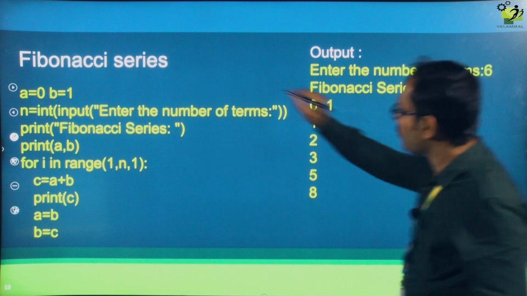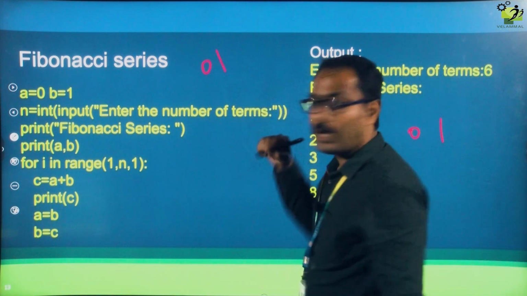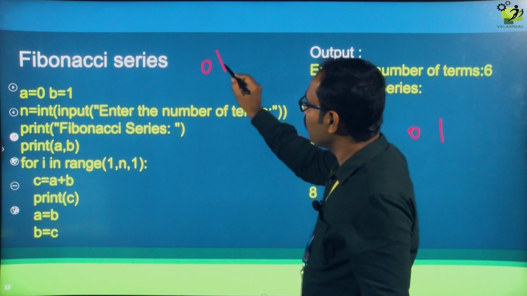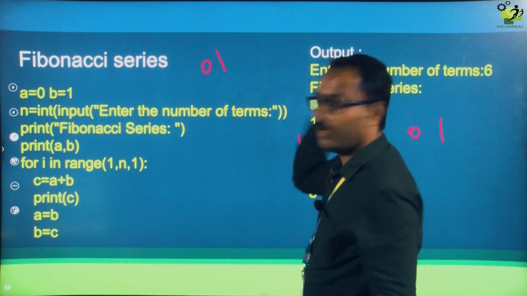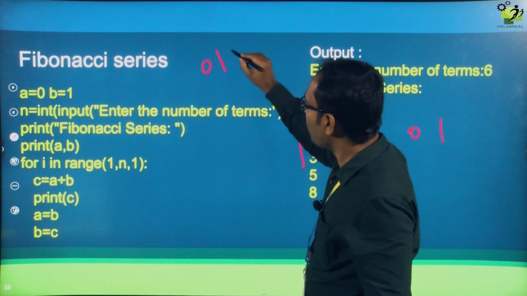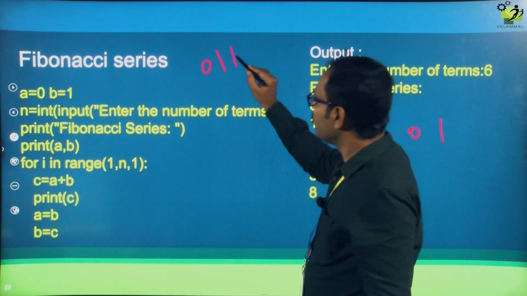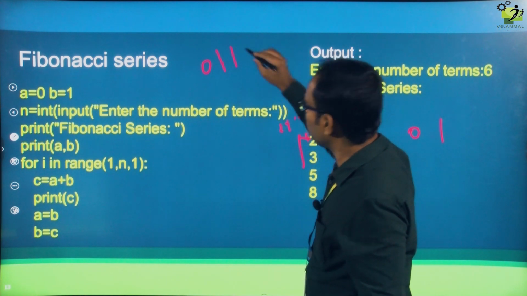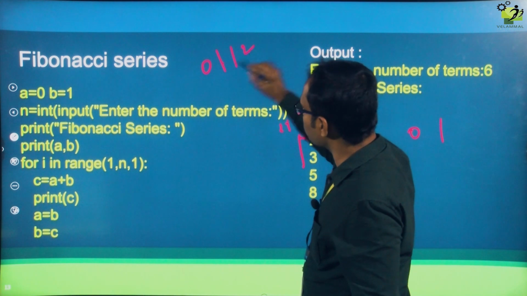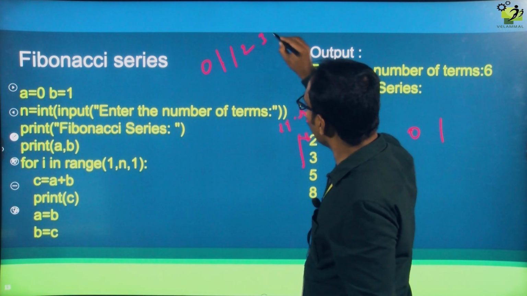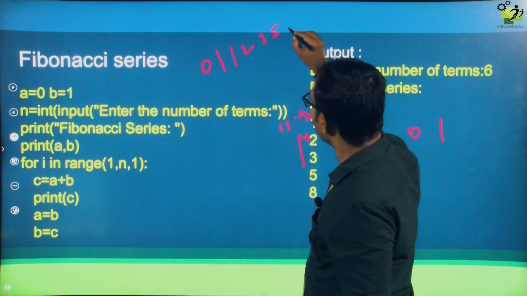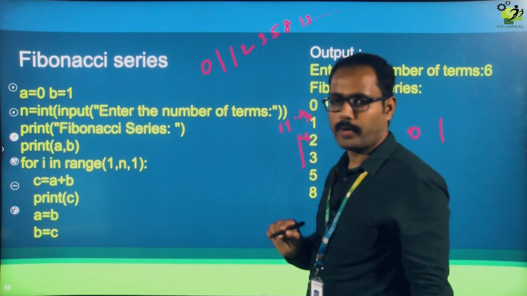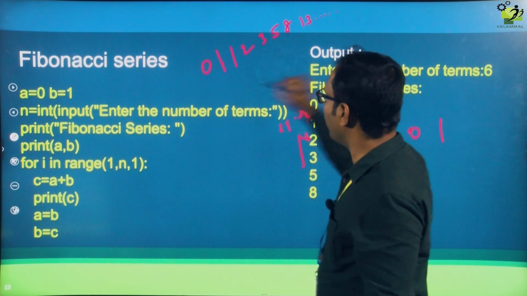The first number is 0 and the second number is 1. Now I want to generate the third number. The previous number is to be added with the number before it. 1 plus 0, 1. Right? This number is to be added with the previous number. 1 plus 1, 2. Okay, and 2 plus 1, 3. 3 plus 2, 5. 5 plus 3, 8. 8 plus 5, 13. Likewise, we will keep on going, right? So this is called the Fibonacci series.